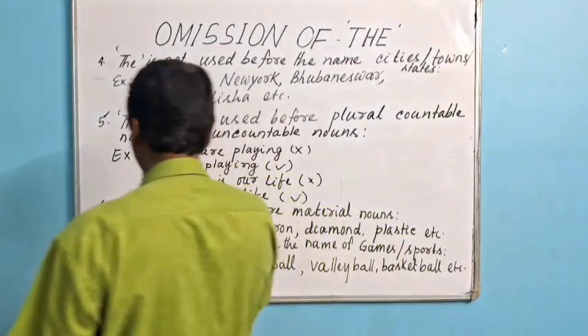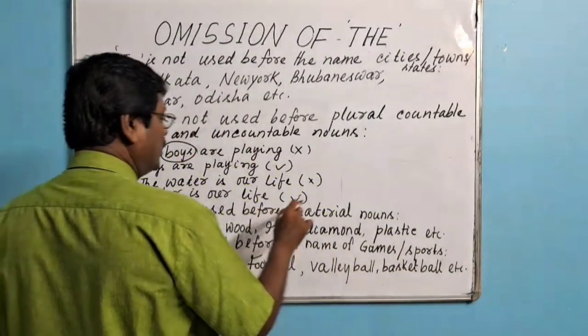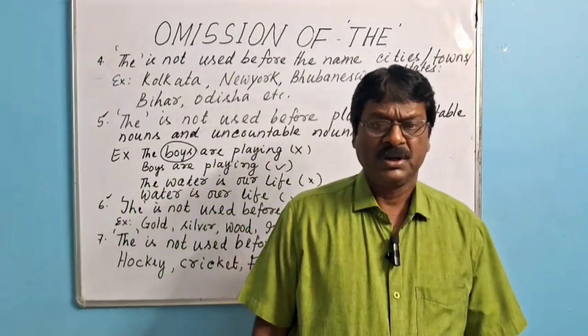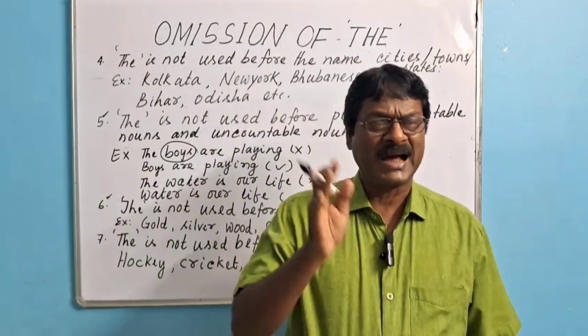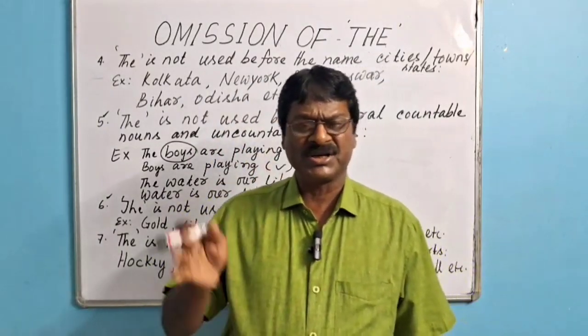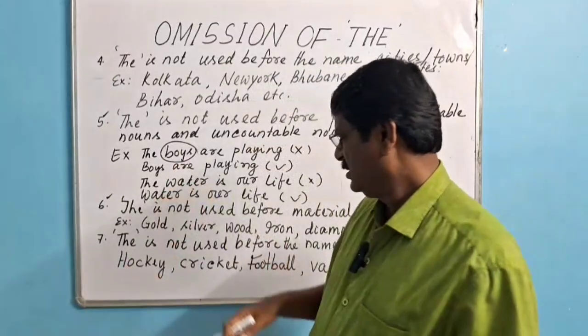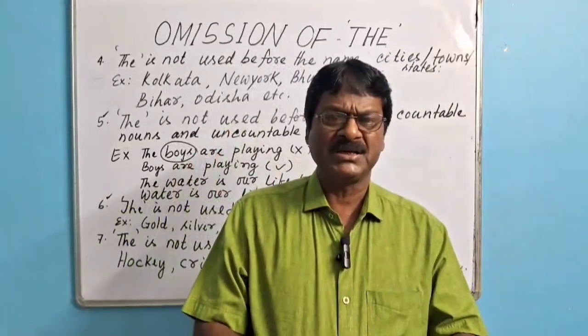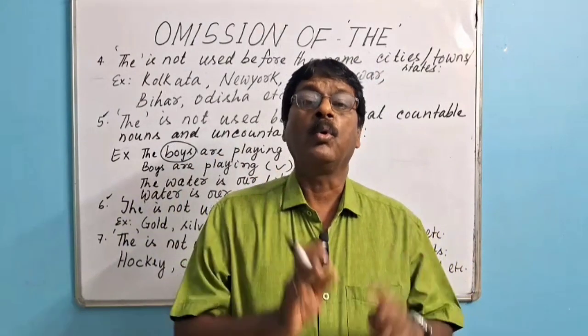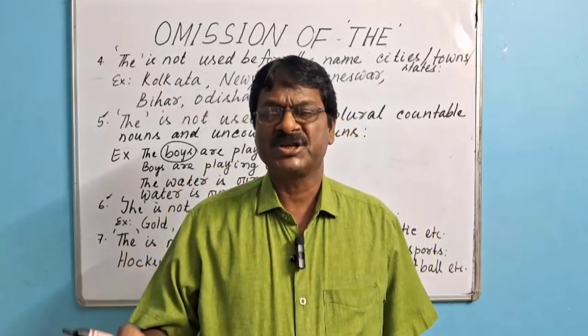Then we shall go for point number 6. The is not used before material nouns. The is not used before material nouns like silver, gold, diamond, wood, plastic, etc. We can't say "the gold is precious." "Gold is a precious metal."